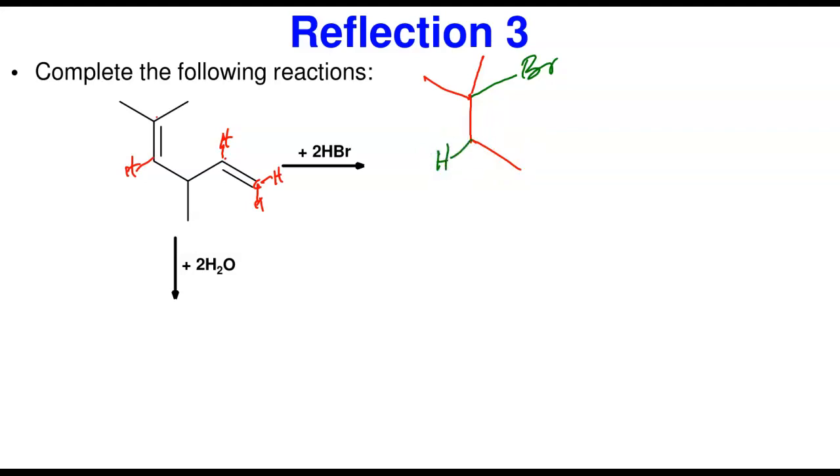I'm going to do the second one. In the second one, what's going to happen? So remember, there's a methyl group here. I'm going to add this one again. Now, this is another one we're going to be dealing with. There's 1 hydrogen at this point. There are 2 hydrogens at this point. What it means is another bromine molecule will be added at this point, and hydrogen will be added at this point. So what's going to happen?